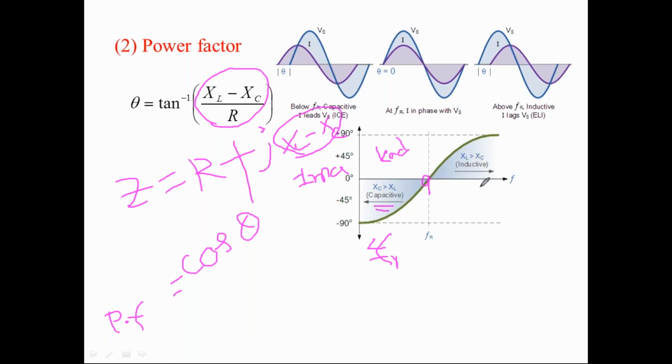So for F greater than FR, we will have a lagging power factor. So there are three different power factors: unity, leading and lagging. Three different power factors can be obtained from the circuit by changing its frequency value only.